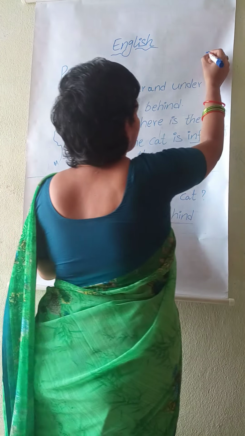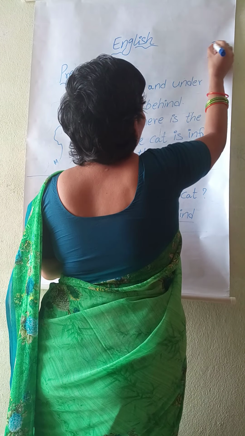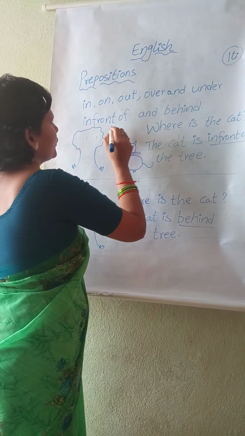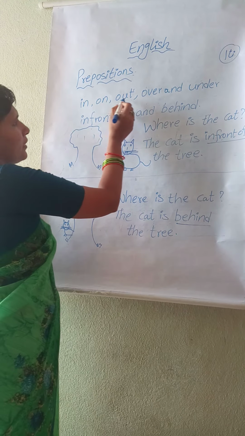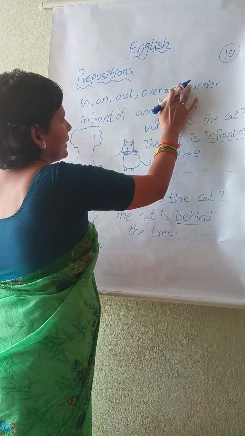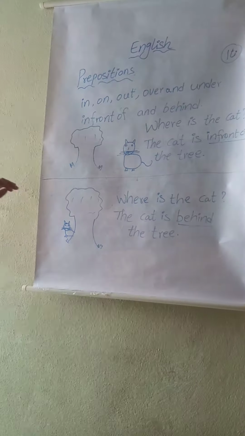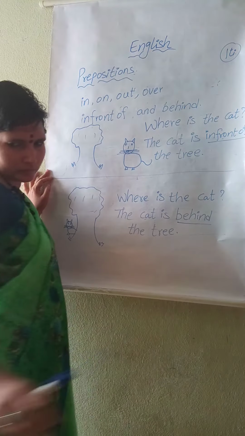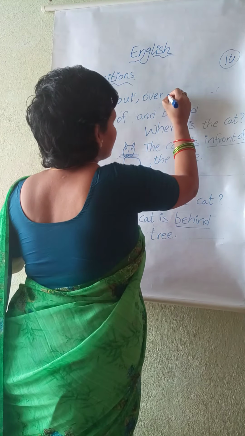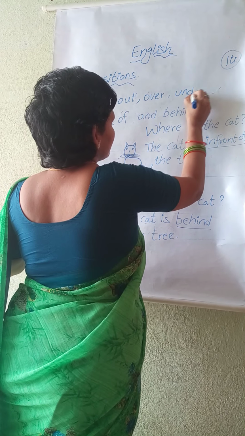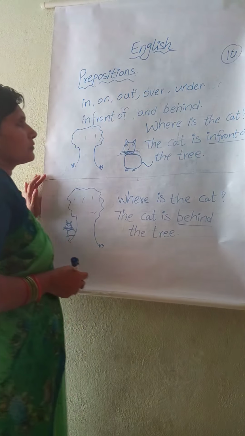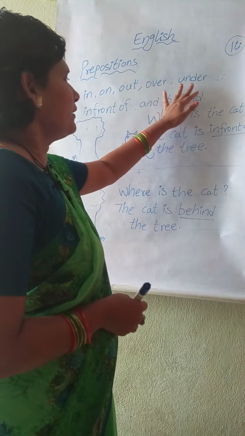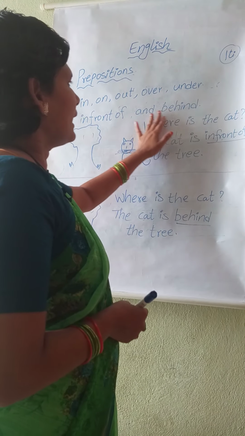Good. This is your today homework. Write only one time. Write these words also. Okay. In, on, out, over, under, in front of and behind.